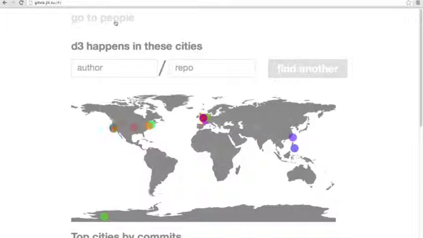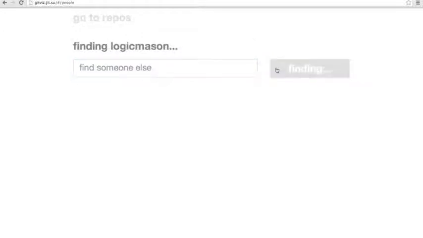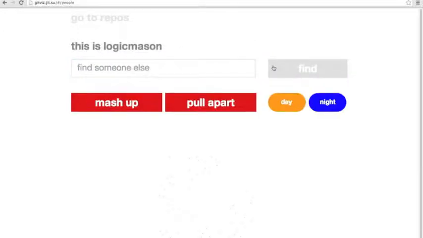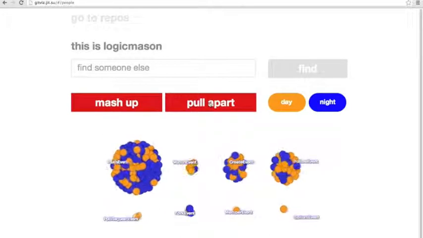The other major thing in our app is a people view, a person view. So this will get information on one specific person. So I'll put in my own, Logic Mason, and here you'll see what I've been doing on GitHub. Each one of these little balls represents some action. Could be a commit, could be a fork, could be a pull request, and you can see that I've been working about half a day, half at night, and this was fun. This is what I spent a lot of time on, pull apart.